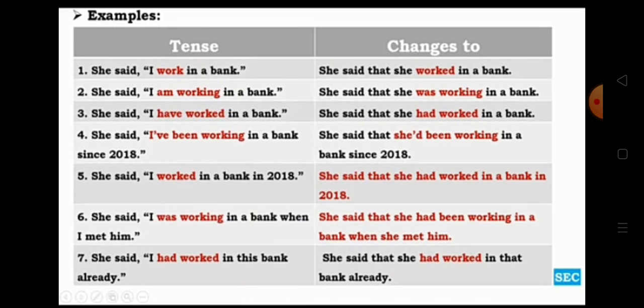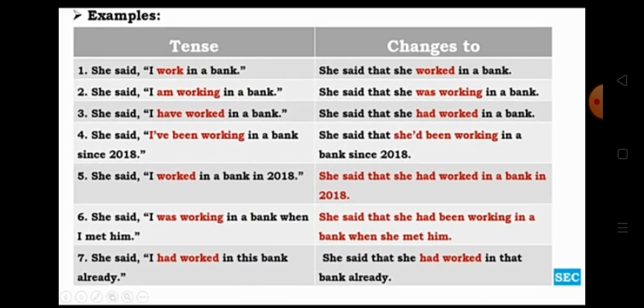First sentence: she said, "I work in a bank." "I work in a bank" is in simple present. It changes to: she said that she worked in a bank. Simple present into simple past. She said, "I am working in a bank." Present continuous tense. She said that she was working in a bank. She said, "I have worked in a bank." Present perfect tense. She said that she had worked.